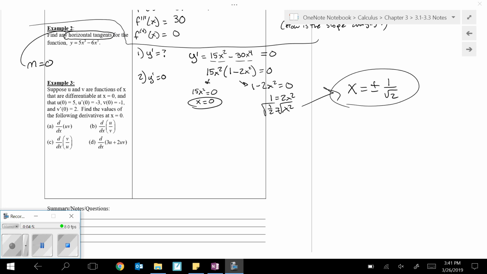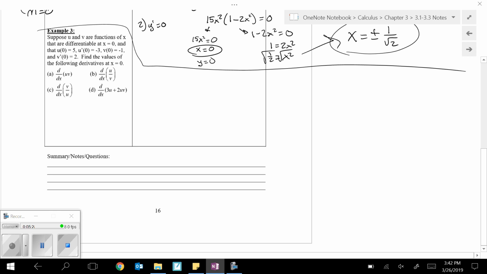This is where the horizontal tangents occur. If you wanted to actually find those tangent lines yourself, all you would have to do is plug these x values back into the original y equals equation, and that would give you where they occur. For example, this one would give you the horizontal line y equals 0, and for the other, there'd be two of them, and I don't want to think about cubing 1 over the square root of 2 right now. You certainly can do it, but it's of no major concern to us.